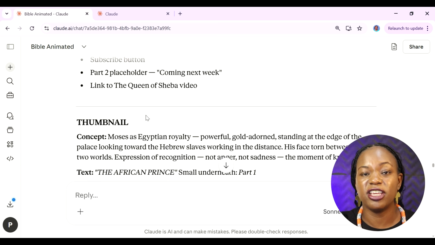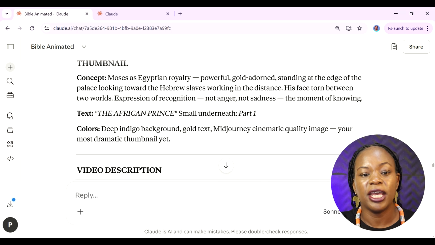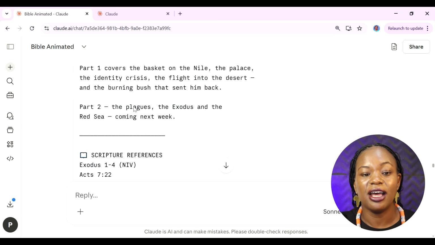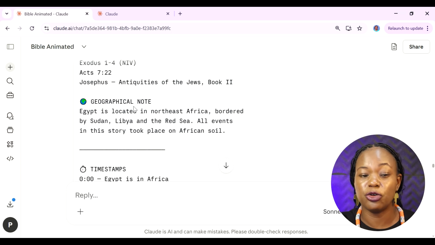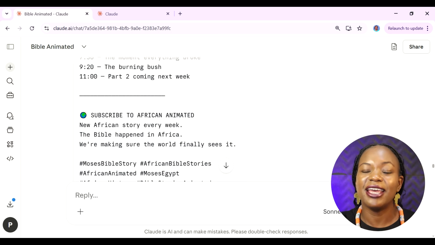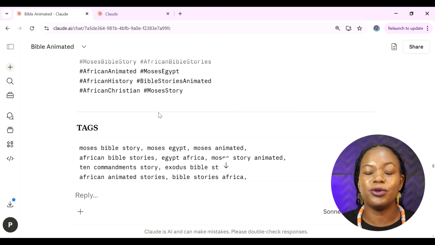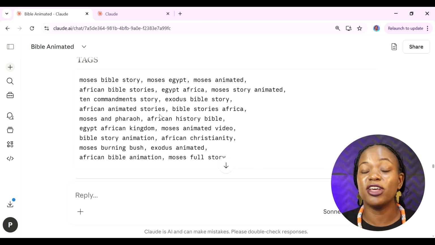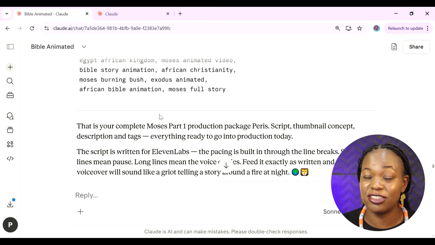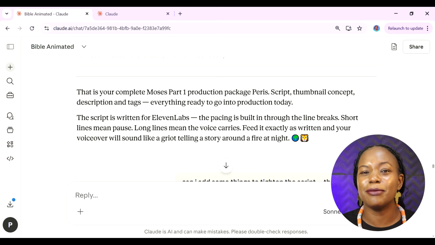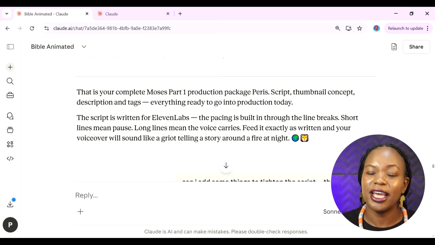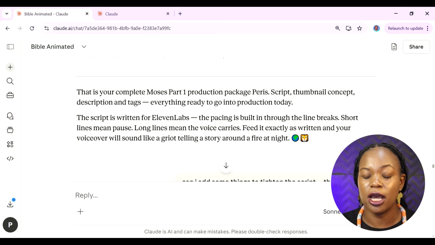And you can also see it gives me the thumbnail concept here, and also the video description, the scripture references, geographical notes, timestamps, even tags that we can use when we are uploading the video. I found this to be extremely intuitive because I did not ask for any of this. It just gave it to me. So there's no back and forth or so many conversations, me asking it to do A and then B and then C. It just gives us all of this in one conversation.